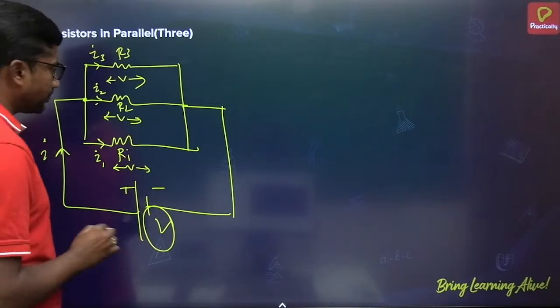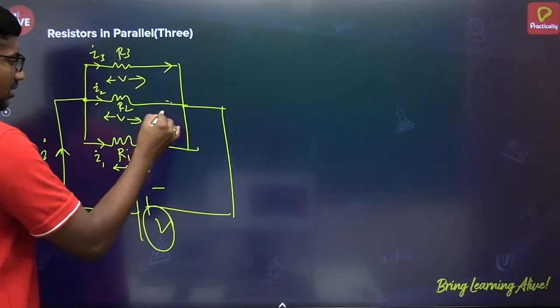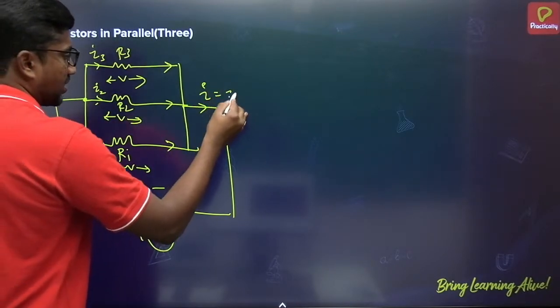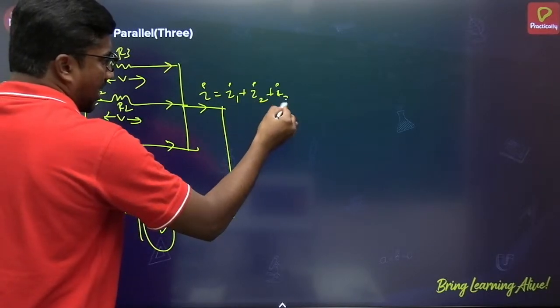Alright. And whatever currents are here, I1, I2, I3, they will be added here as I again. That means I is equal to I1 plus I2 plus I3.